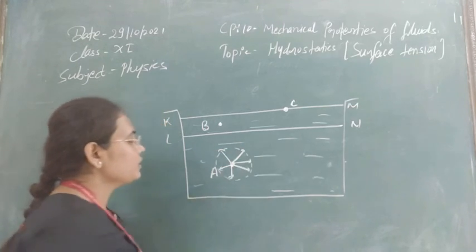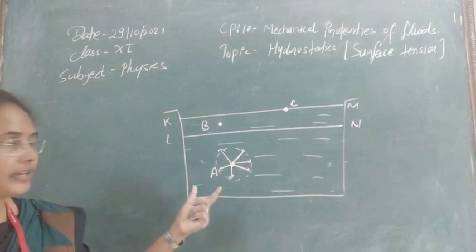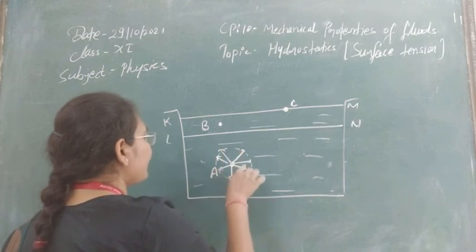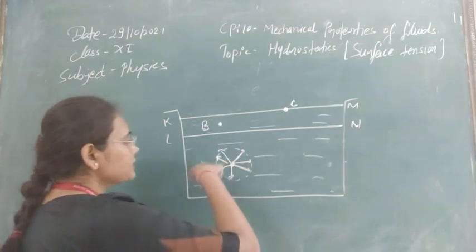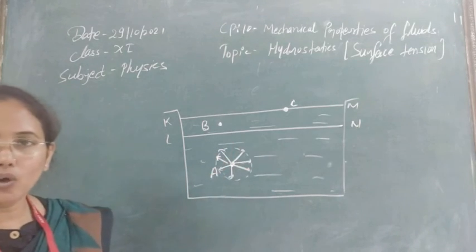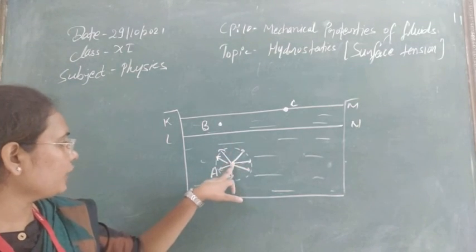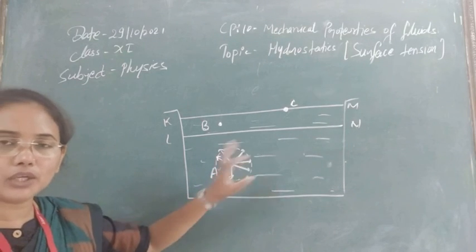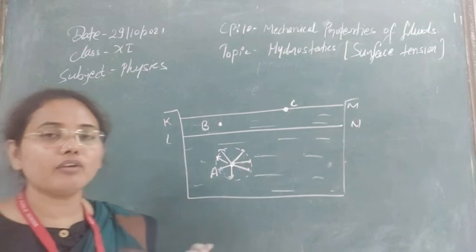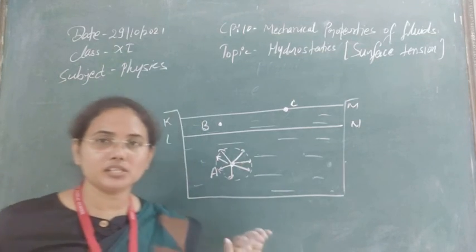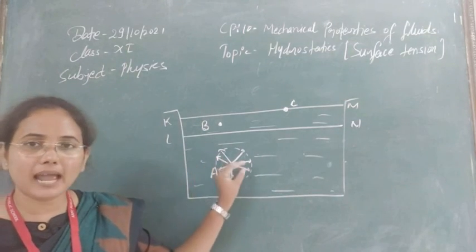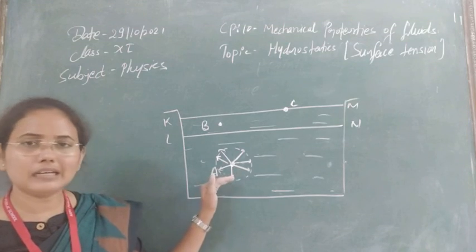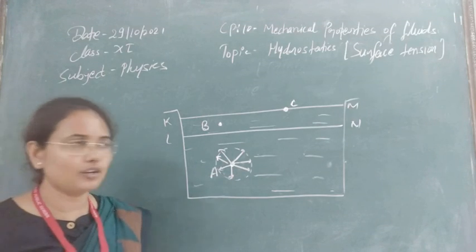You can see equal and opposite forces will act in every possible direction. If molecule A is acting with another molecule, then in the opposite direction it will also act with another molecule. The two forces are equal and opposite, so they cancel out each other. The net force on this molecule A will be 0. So this molecule in the interior is not experiencing any kind of force.